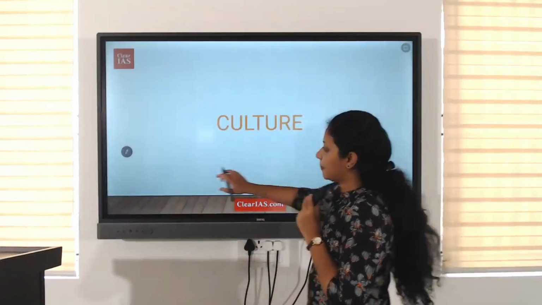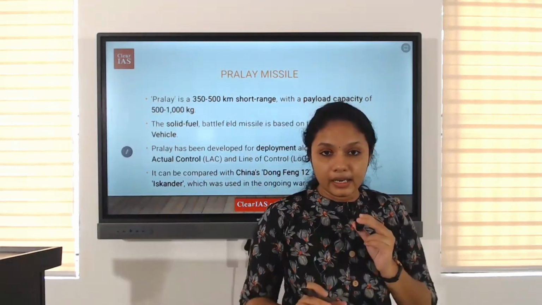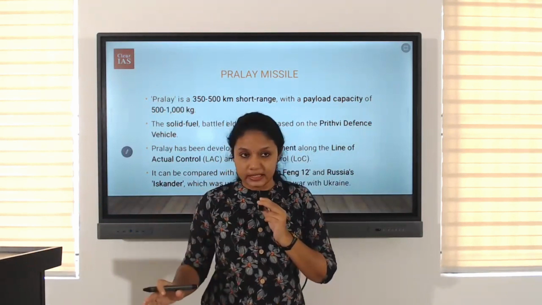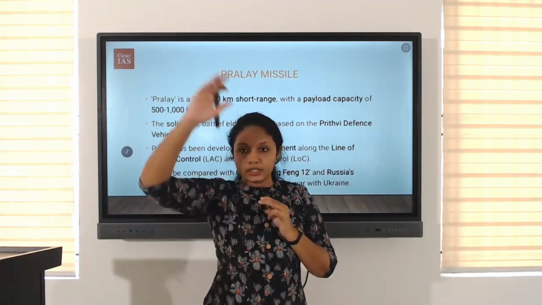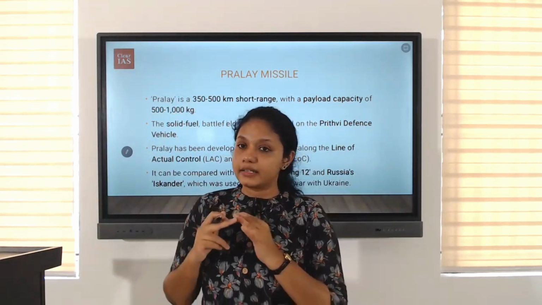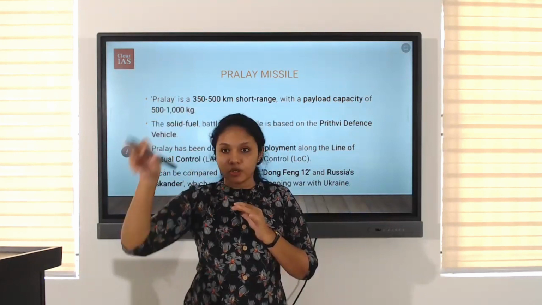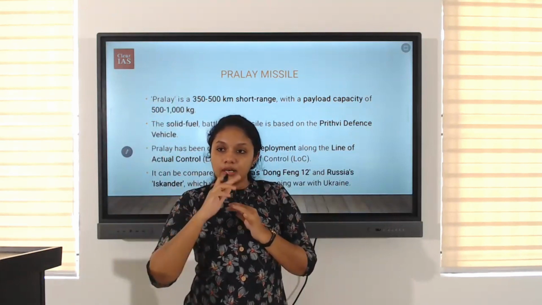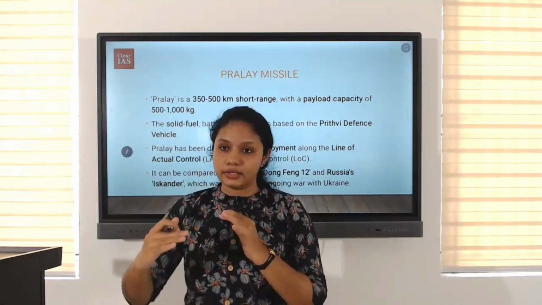So we were talking about Pralay. Pralay is a missile which was recently launched. It's a surface to surface missile, which means it travels from one part of the earth to another part. It is a ballistic missile. We have two kinds of missiles, ballistic and cruise missiles. Ballistic missiles go in projectile motion, that is in the air. Cruise missiles go respecting the curvature of the earth, which means they stay closer to the earth.